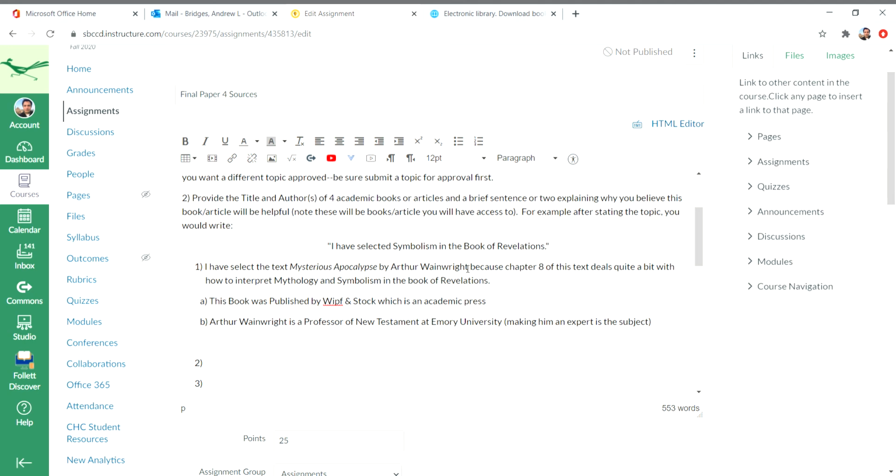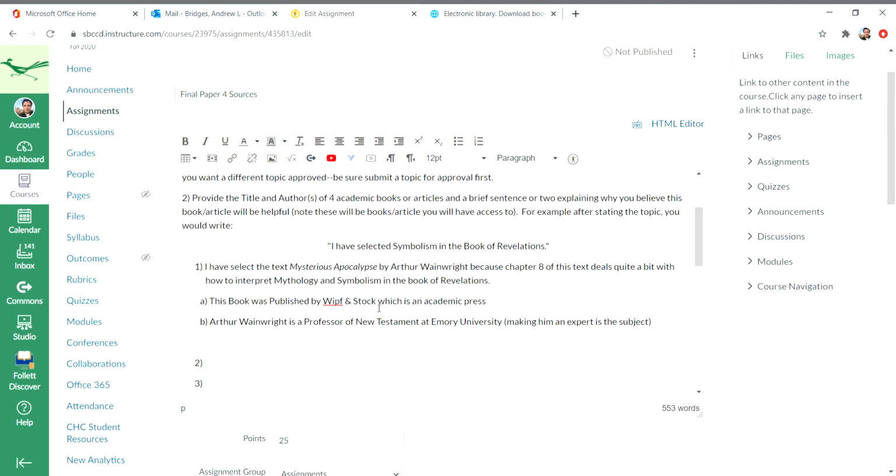And then second, you want to see the credentials of the person who wrote it. So Arthur Wainwright is a professor of New Testament at Emory University, making him an expert. So look at the credentials of the person writing it. Do they have degrees in the subject? Are they an expert in the subject that you're looking at? So he's an expert in New Testament, which would make him an expert in the subject, Revelations falling under New Testament. And the book is published by an academic press. So this is a good source.